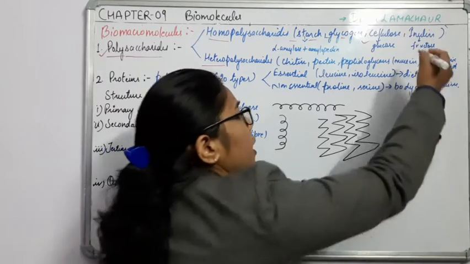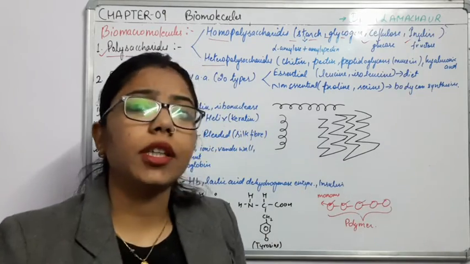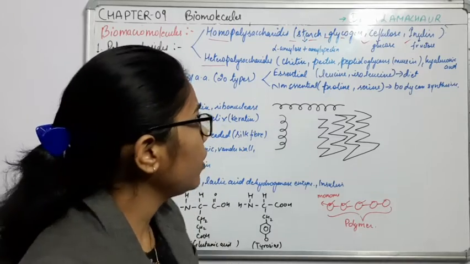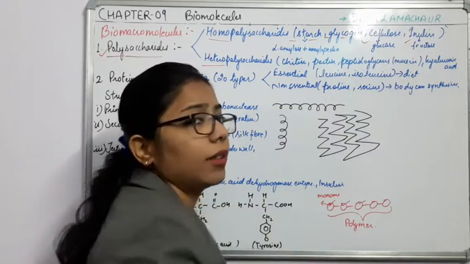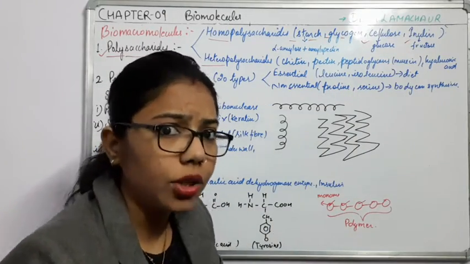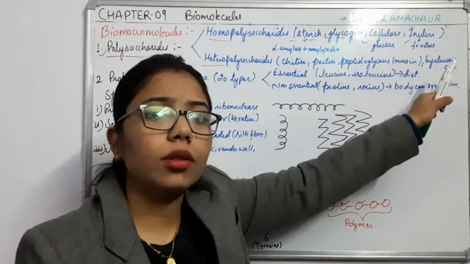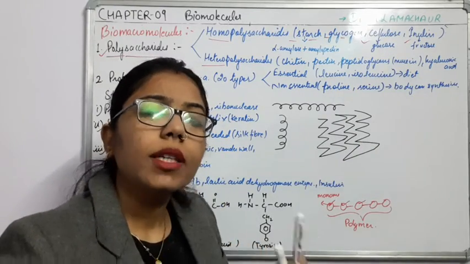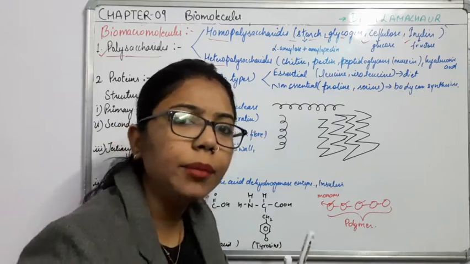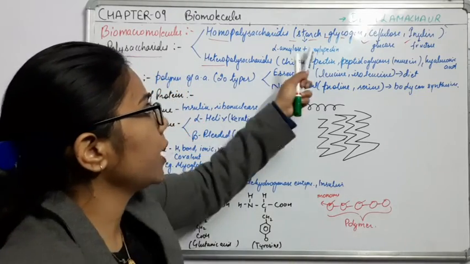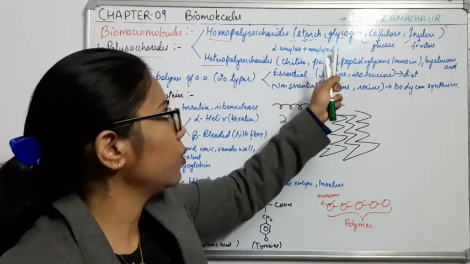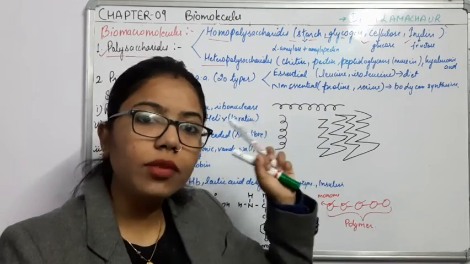Now another one is inulin. Why I have mentioned inulin is that all these examples, whether it is starch, glycogen, cellulose or inulin, are made up of the same type of monomer unit. So what can be the monomer unit? Amylose and amylopectin in case of starch.